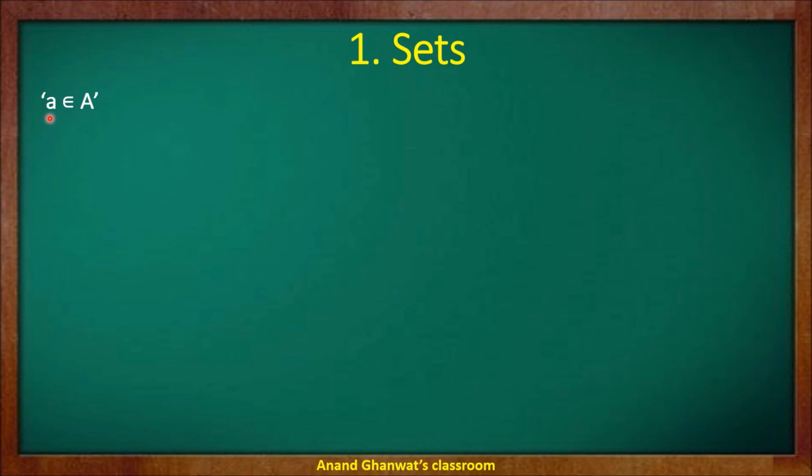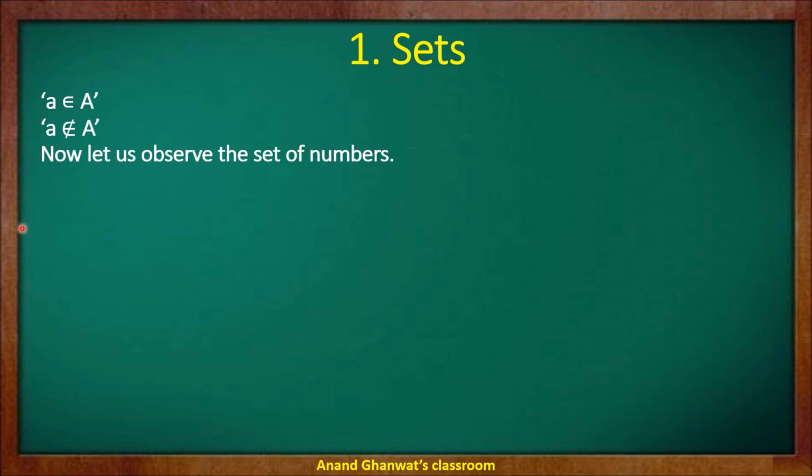So it can be read as a belongs to A, means a is an element in set A. Then another mathematical statement: a does not belong to capital A, or set A, means a is not an element of set A. So we should use these two signs. This sign is used for belongs to, and this sign is used for does not belong to.